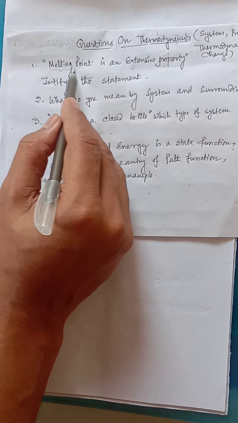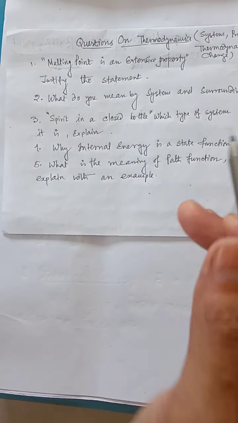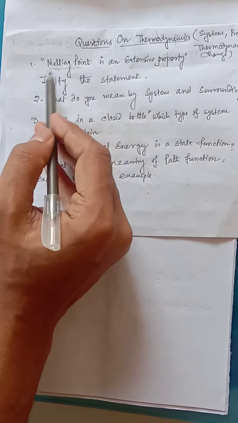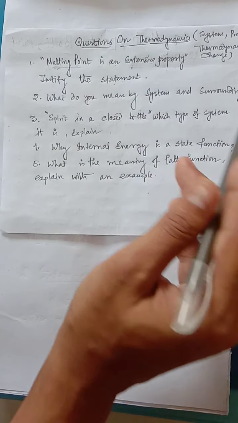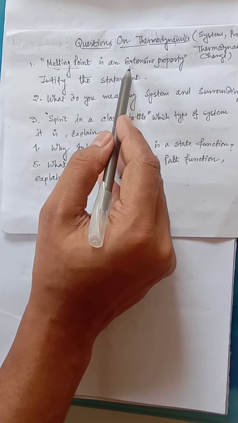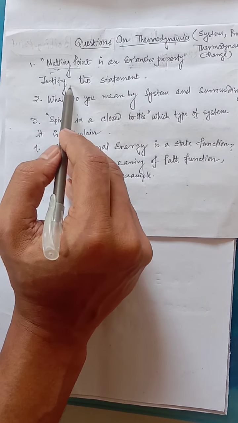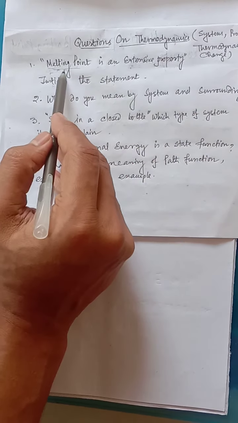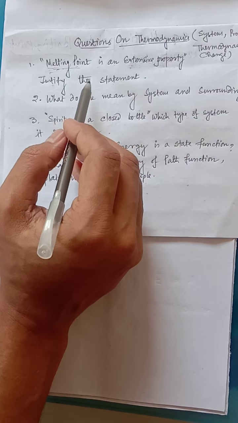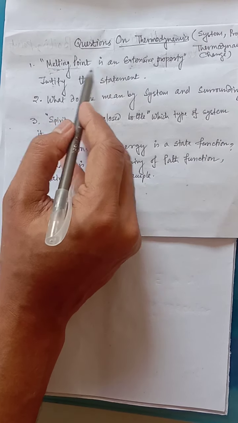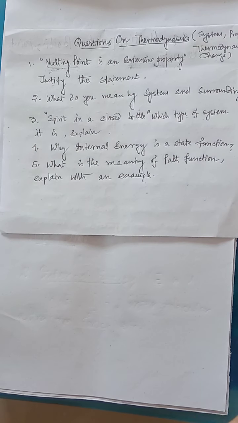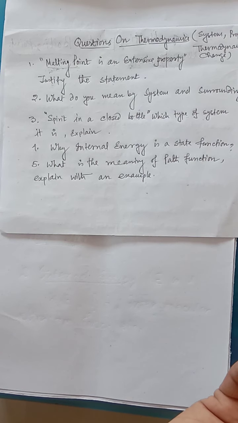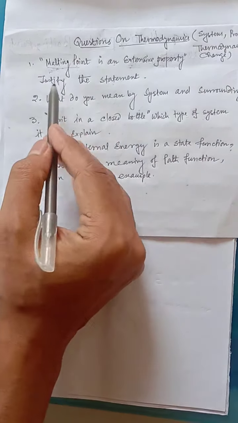Melting point does not depend on the mass or amount of the substance. Extensive property depends on the mass or amount. So your answer initially you have to write: it is not an extensive property, it is an intensive property, because it does not depend on the amount, rather it depends on the state. You can use any substance as an example. Whatever the amount we are taking, the melting point remains identical. So we can explain like that.